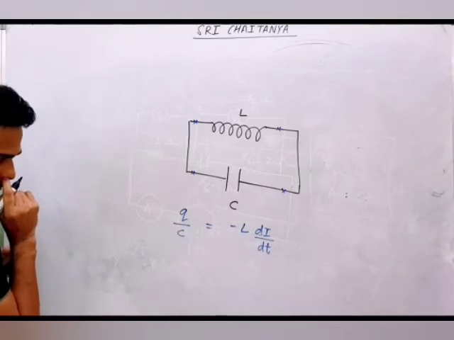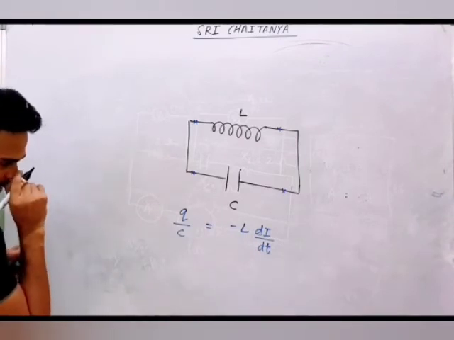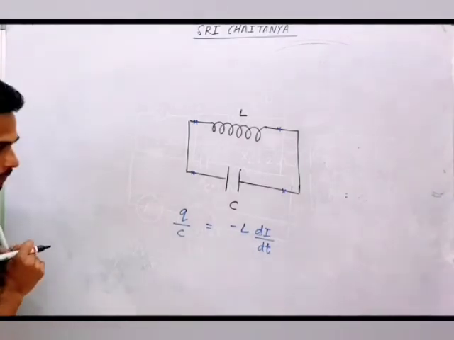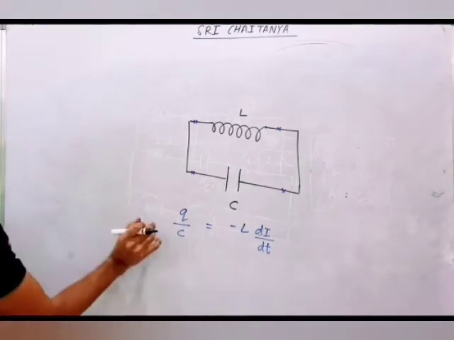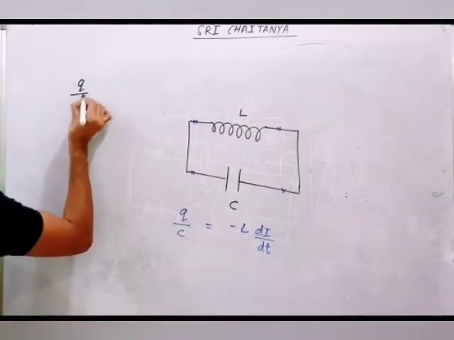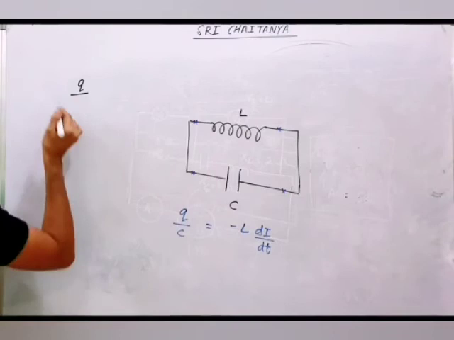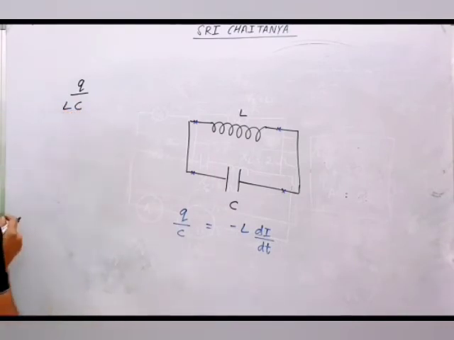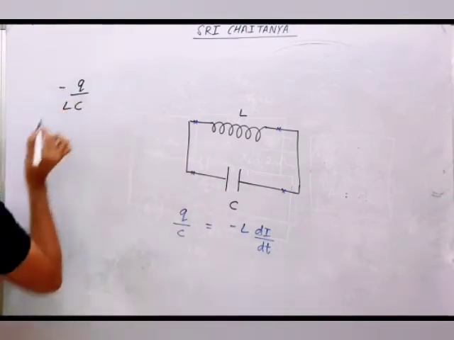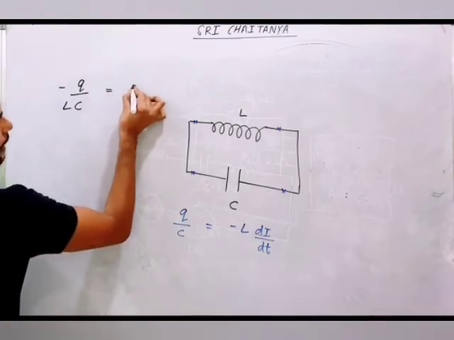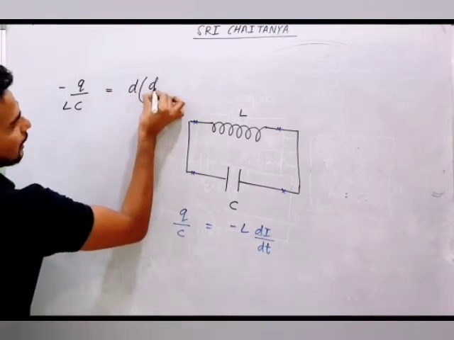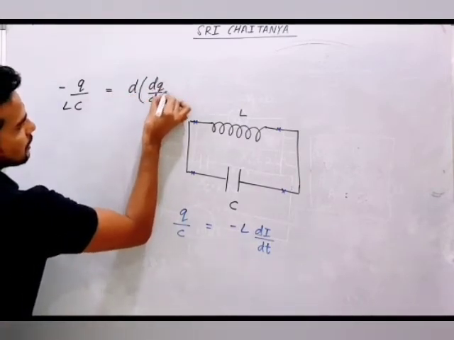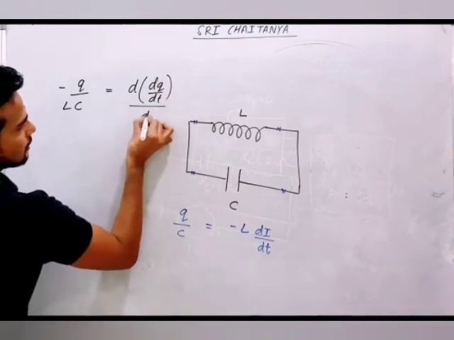You'll get the idea. From here we can write this as Q upon LC, just bring this L here, minus also you can bring here, and this will come as di, which you can again write as d(dq/dt) upon dt.